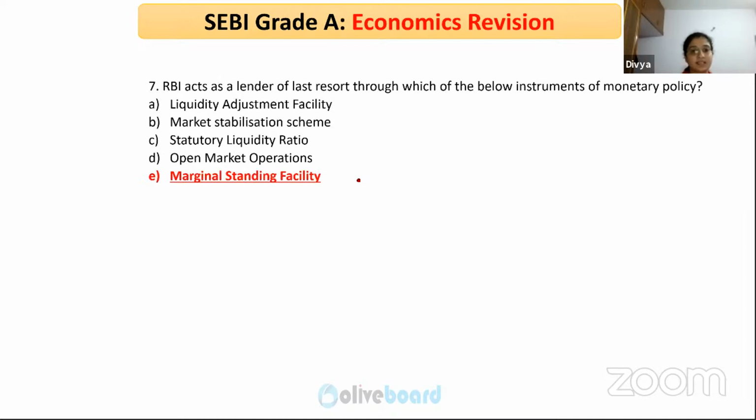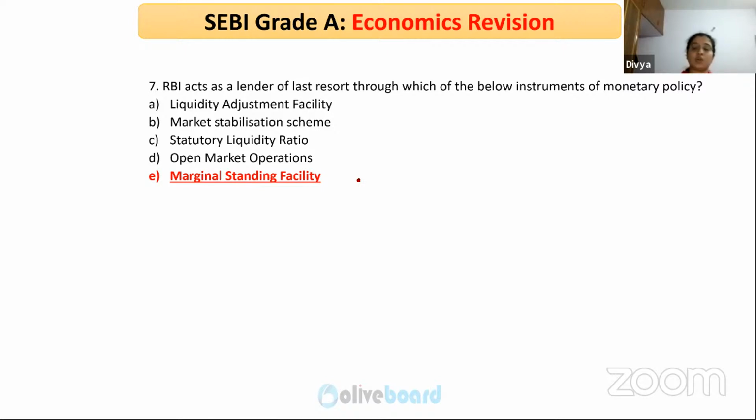Liquidity adjustment facility is where banks can rediscount the bills of exchange they have with RBI for adjusting their liquidity position. Market stabilization scheme and open market operations are very similar, wherein RBI pitches in for buying and selling of government securities.